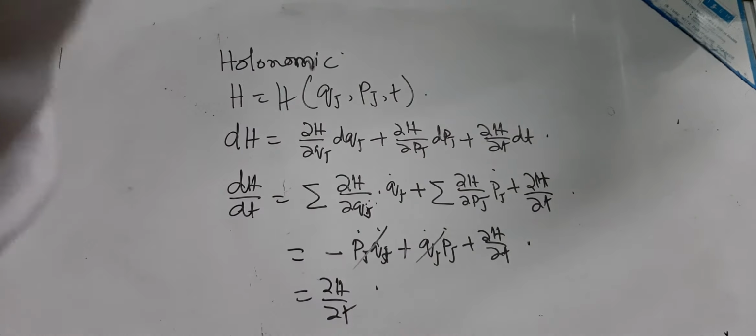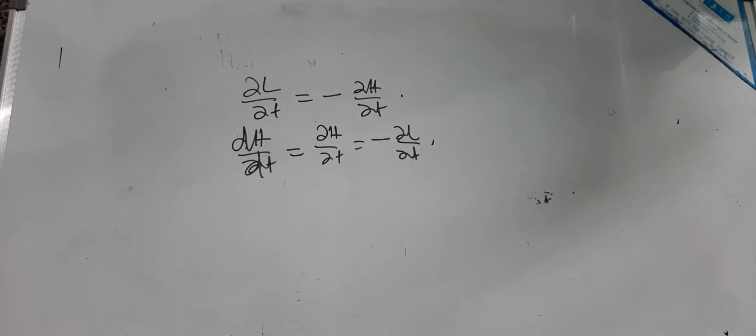So what it says is that del L by del T equals minus del H by del T, and we can write dH by dt equal to del H by del T, which is equal to minus del L by del T. So if T does not appear explicitly in L, it also does not appear explicitly in H. So H will also be a constant of motion.